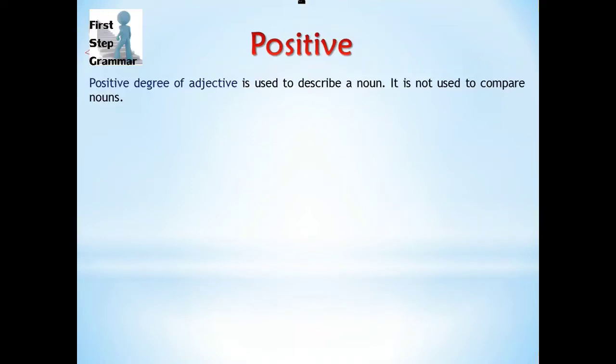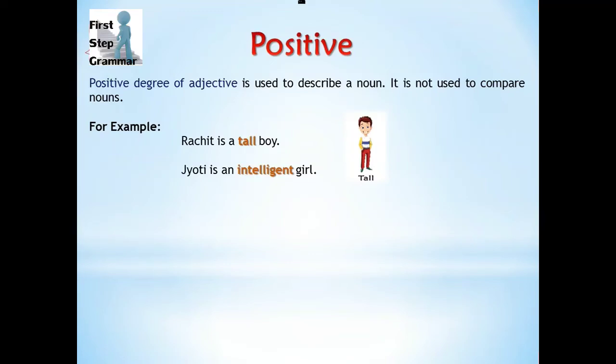One thing we have to see here is that positive degree adjectives are those where we are only describing a noun or a pronoun. It is not used to compare nouns, and it only describes a singular or plural noun used in a sentence. For example, Rachit is a tall boy. Here the word tall is an adjective which is describing its nearest noun, boy. And Jyoti is an intelligent girl. Now the word intelligent is an adjective which is describing its nearby noun, girl. So we can see in both sentences that they are not comparing any noun with another.